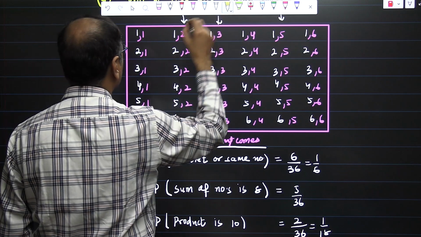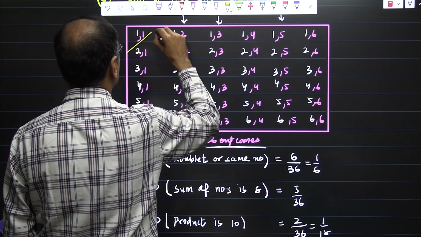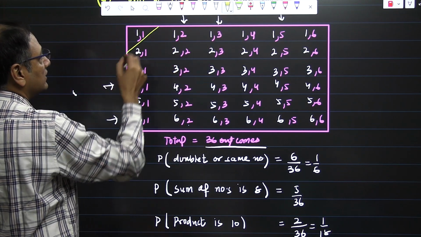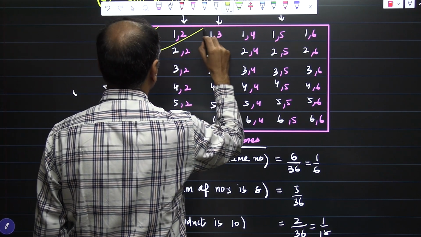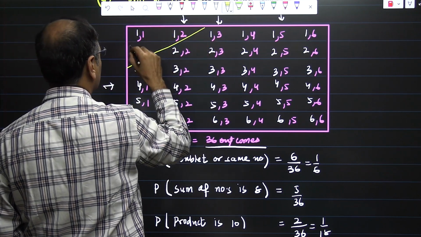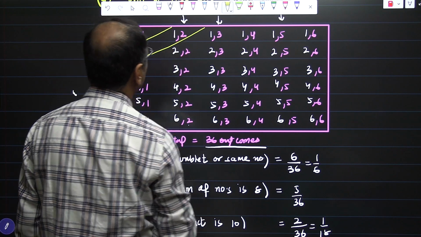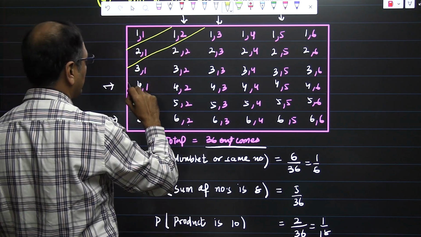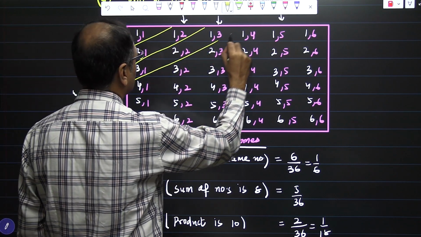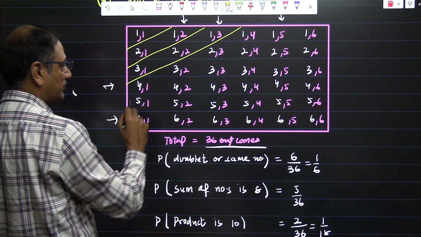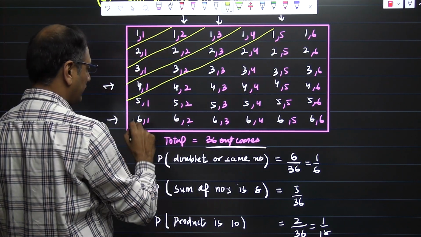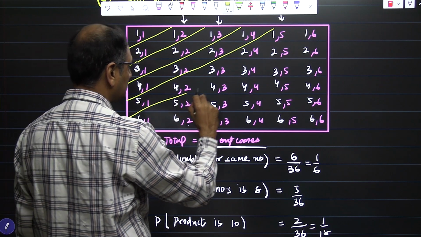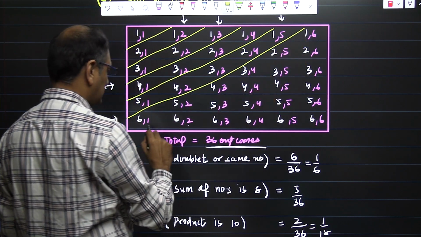If you see this first diagonal, the sum is 2. The second diagonal, the sum is 3. The third diagonal, the sum is 4. Fourth diagonal, the sum is 5. Fifth diagonal, the sum is 6.